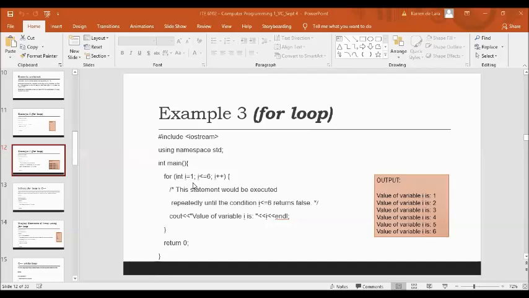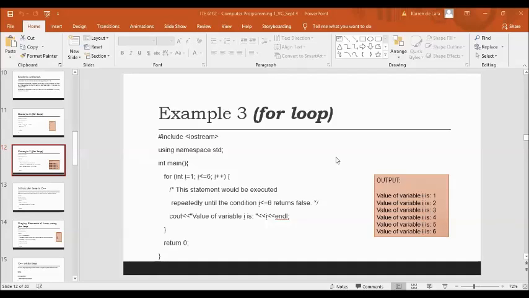Is 2 less than or equal to 6? If it is true, you print the string value of variable I is 2. And then it will increase the value of I by 1. And then for the next iteration, I is equal to 3. Is 3 less than or equal to 6? If it is true, print the value of I is 3. And then increment its value.